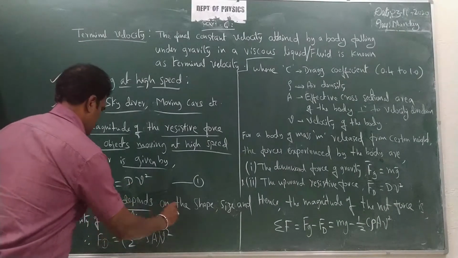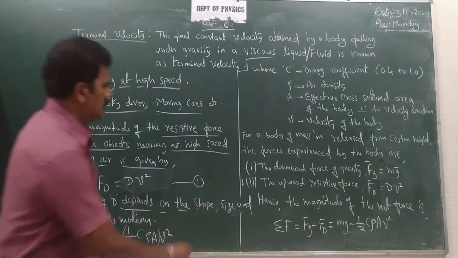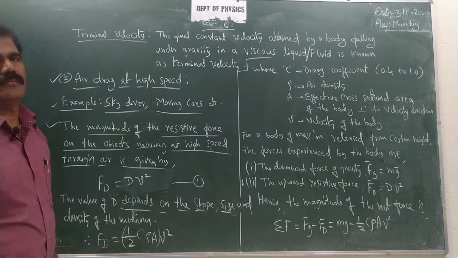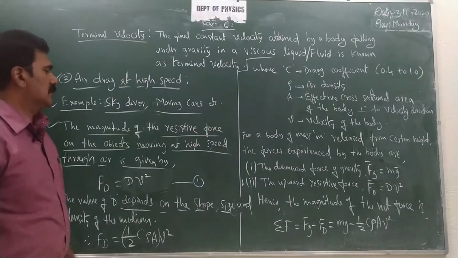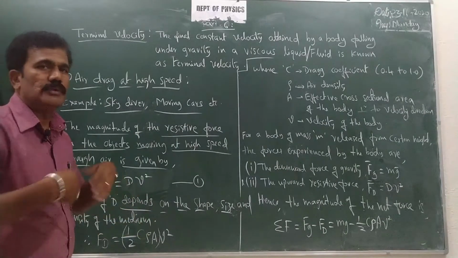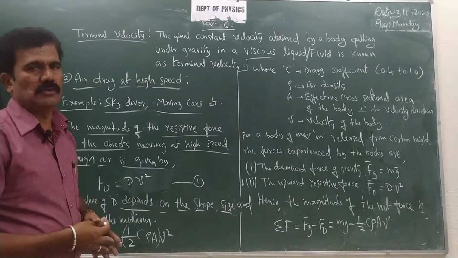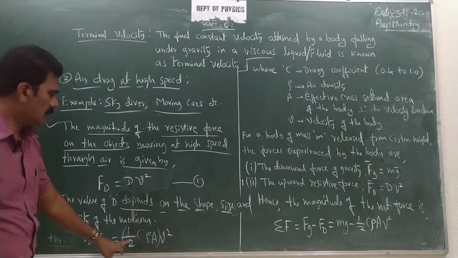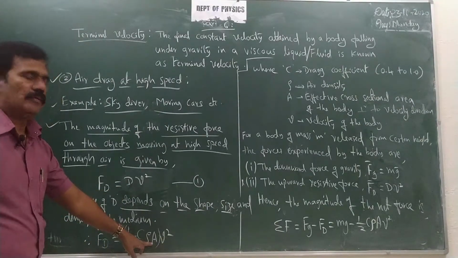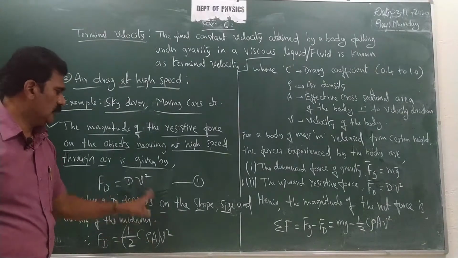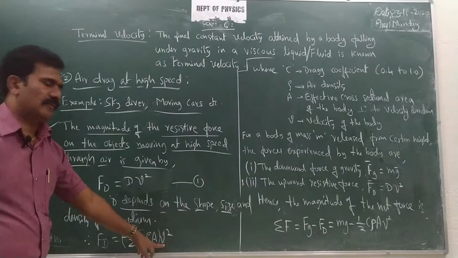It depends upon the shape, size, and the density of the medium, because at high speed size matters, shape matters, and the medium through which it moves also matters. So you can substitute D as half C rho A. So Fd = ½ C ρ A v², where v is of course the velocity.